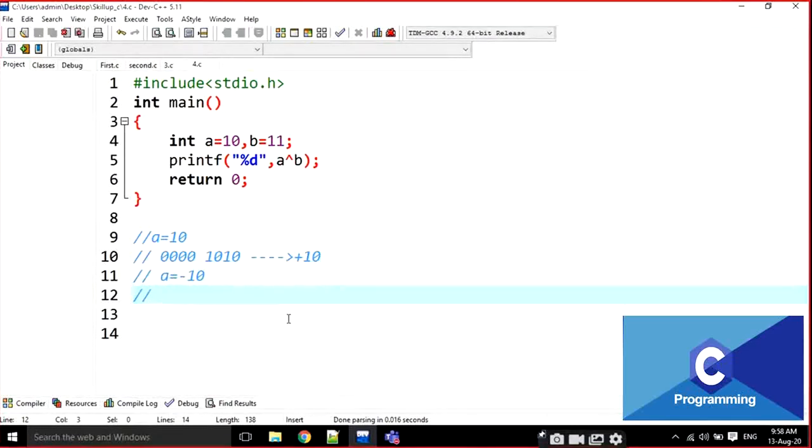Sir, if we complement the binary value of 10, we get the binary value of minus 10. That means complement means 1s become 0s and 0s become 1s. Okay, I will explain. That is not 1's complement, that is 2's complement. Just wait. The shortcut is 1's complement or 2's complement, and how negative values are represented in binary.